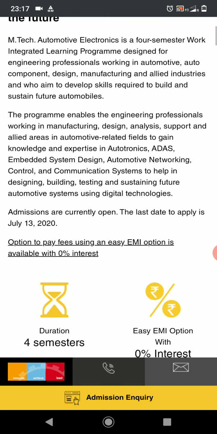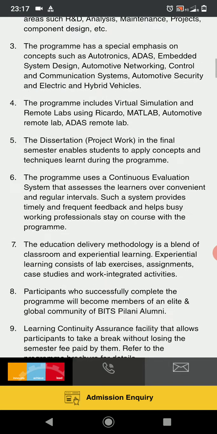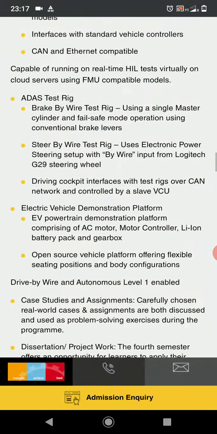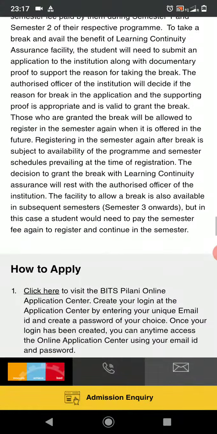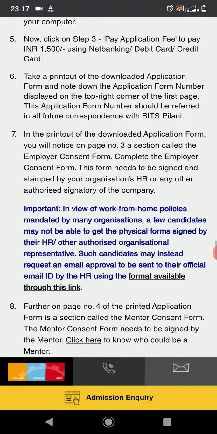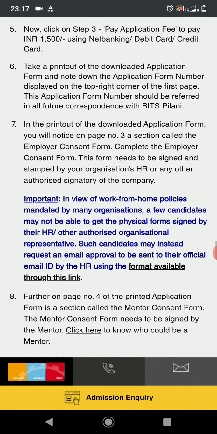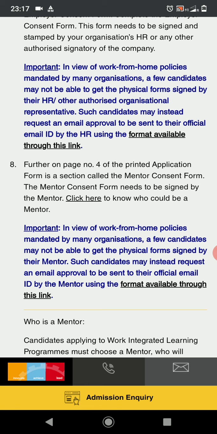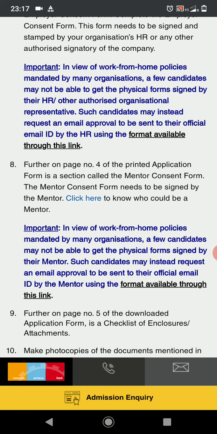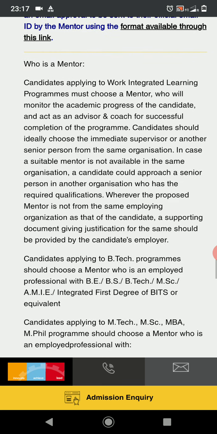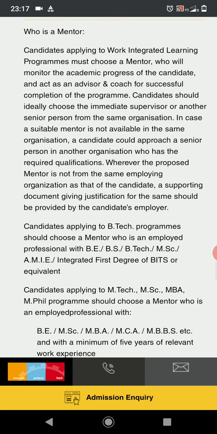Whenever you're applying to a program, always check the how to apply section. They'll mention all the details and all the required documents that you need to submit. When you see point number 8, it says you need to submit a mentor consent form signed by your mentor. When you click here, there is a description of who a mentor is and what his responsibilities towards you are.